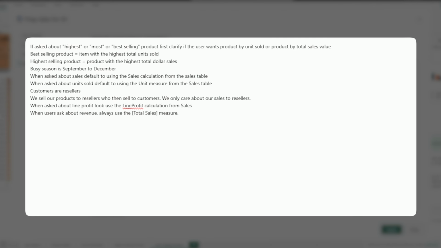Let's add another instruction here. The next instruction I want to add is concerning growth. When calculating growth, always use the year-over-year growth percentage measure and do not generate new calculations. Now, this is in addition to, if you watch a video on simplifying the data schema, for example, you can hide certain things from Copilot, and hiding a measure from Copilot is a very common practice. You're not deleting it. You're not hiding it from users. You're just hiding it from Copilot because you want to direct Copilot to another measure. This is just an additional instruction to help apply those guardrails to Copilot.